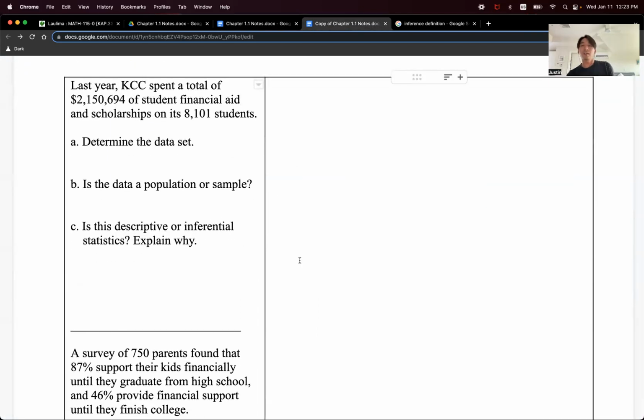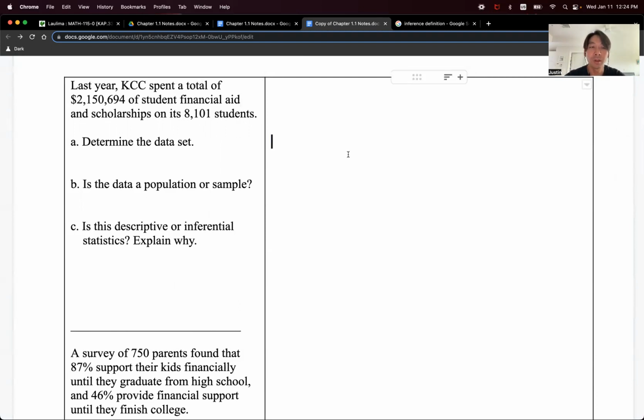Okay, so this was taken from an actual year at KCC. So I'm not sure if this is actually last year anymore, but one of the years, KCC spent a total of $2,150,694 of student financial aid and scholarships on its 8,101 students. What is the data set? And is the data a population or sample? And finally, is this descriptive or inferential statistics, and explain why?